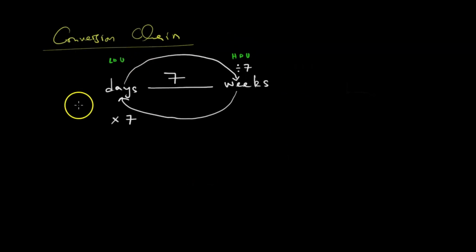Saka panapa izvozvi izvizvi zvoreva kuti kana tichida kuziva kuti 36 days maweeks mangani, we know kuti we are just going to divide 36 na 7, 36 over 7 weeks. Zvatopera. So that is the conversion chain, and it is applicable whenever you are doing conversions. You have to choose between proportion and the conversion chain, or any other method you know, because we have more than one way of killing a cat. There are many ways of killing a cat. Let us now look at ratio.